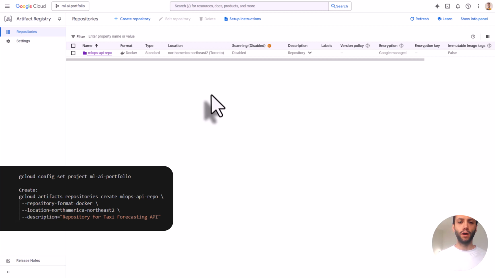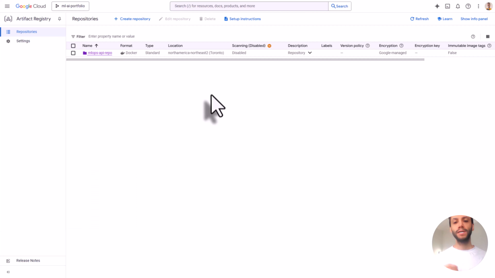Artifact Registry provides versioning of the images, high-speed integration with Cloud Run, and regional storage for lower latency and cost. This step is essential in a real MLOps pipeline because it establishes secure, consistent image management before moving to